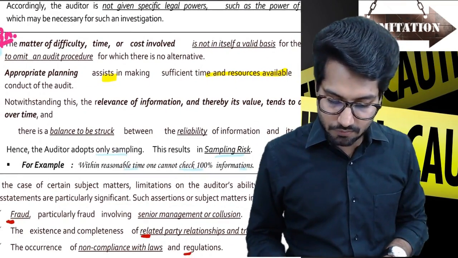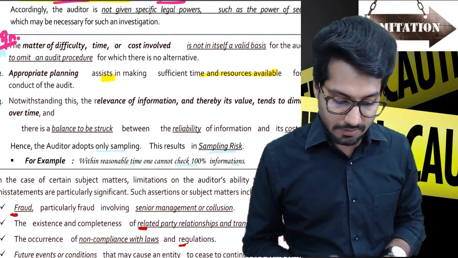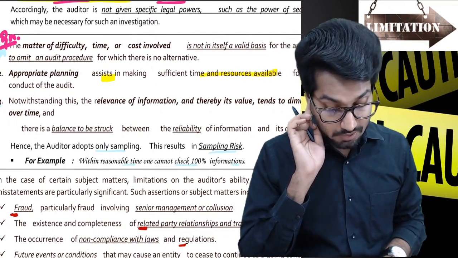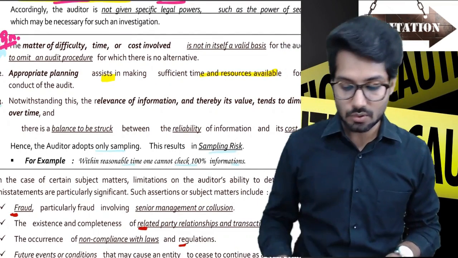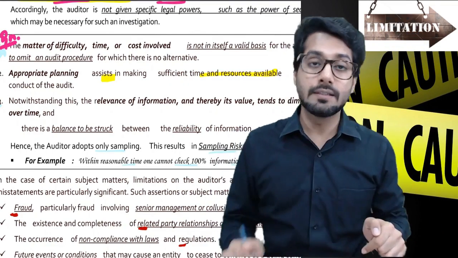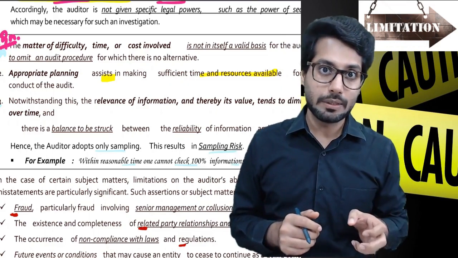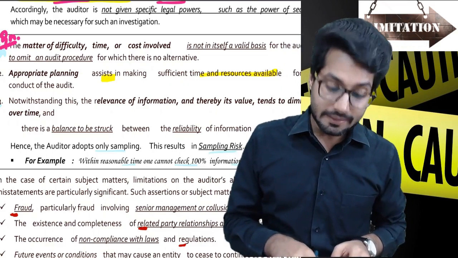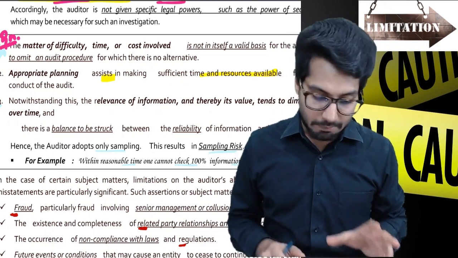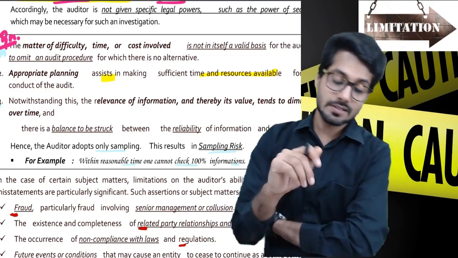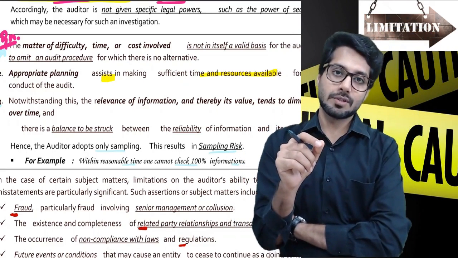Notwithstanding this, the relevance of information, thereby its value, tends to diminish over time, and there is a balance to be struck between reliability of information and its cost. Before it said benefit in time. It said that a balance has to be maintained between benefit and cost. Sorry, here it says reliability and cost. So basically, what we are trying to say here is the reliability of information.